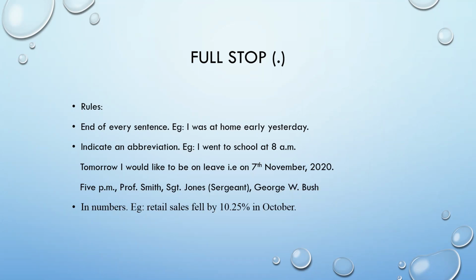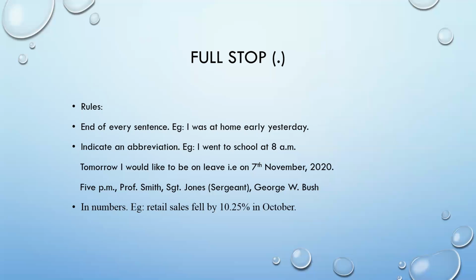As soon as we end with a full stop, we give a space and start again with a capital letter. That is what we have learned in capitalization. So this is the first rule for placing a full stop. When we look at the second rule, a full stop is used to indicate an abbreviation.